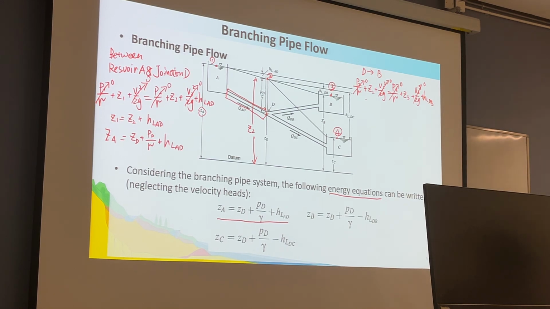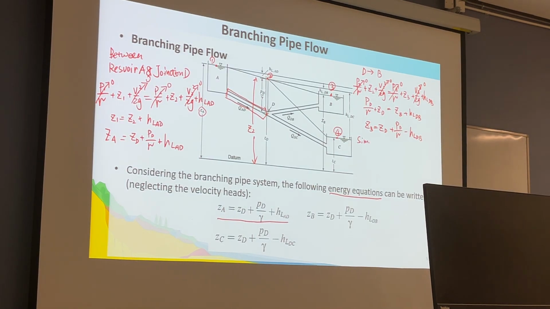Z2 is PD over gamma plus ZD, equal to Z3, which is directly ZB, plus HL_DB. Rearranging to solve for ZB, ZB equals ZD plus PD over gamma minus HL_DB.